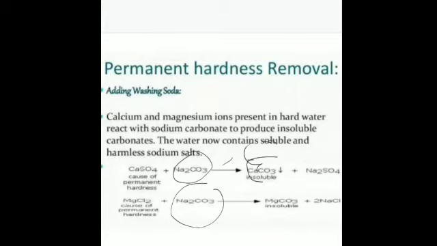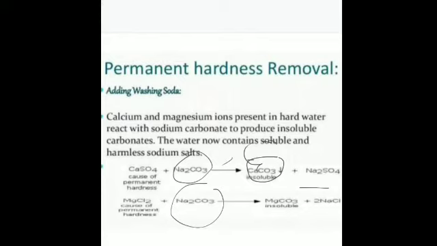This again converts into the insoluble layer that is formed on the top, that is of calcium carbonate or magnesium carbonate, and this can be filtered out and water becomes soft, and the sodium sulfate or sodium chloride that is left out is not at all harmful. It does not add to the hardness of the water.